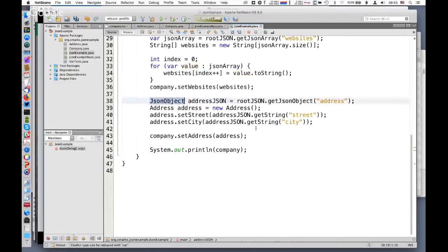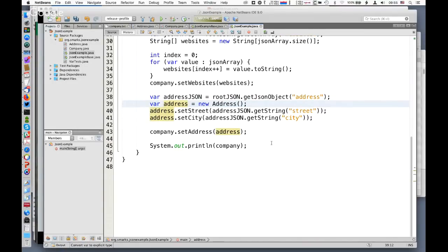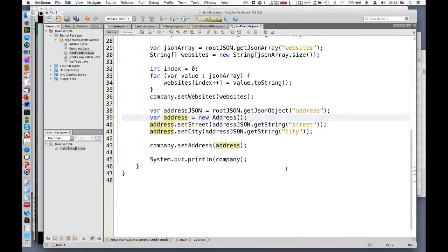JSON object is another case. I can type var here instead. But address, well, that's application data. So maybe I should leave that as an explicit type, or since the variable name is address, maybe I don't need the explicit type there. Since I have address on this line 3 times, maybe it makes sense to use var there as well. And so the point here is not to replace everything with var. The point is to use var when the explicit type is not providing any value to the readability of the program.